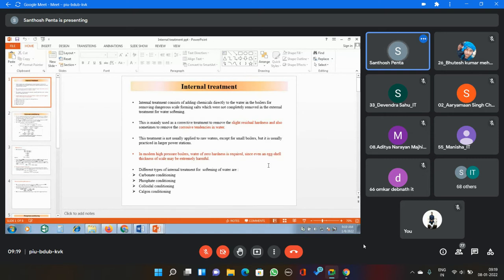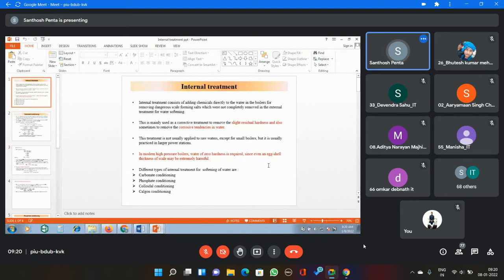See what happened: after going through all these methods, either zeolite process or ion exchange method or lime soda process, the water may still have some impurities. Small suspended particles or fine particles may be there, and that water may be fed into the boiler. Then during the conversion of that water into steam, the water gets concentrated.